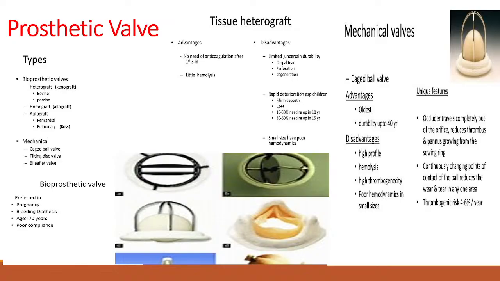So, we use the bioprosthesis in a pregnant patient, because in pregnant patient the anticoagulation is contraindicated. So, इसमें हम कर सकते हैं. Then bleeding disorder, if the patient has bleeding disorder, then उसमें हम use the bioprosthesis. Age more than 70 years. 70 years है 10 years और हो जाएगा. So, it is sufficient for the patient. So, if the patient age is 70 years, we do give the bioprosthesis. Or poor compliance, that means patient not adherent with the anticoagulation therapy, तो फिर हम उसमें bioprosthesis.